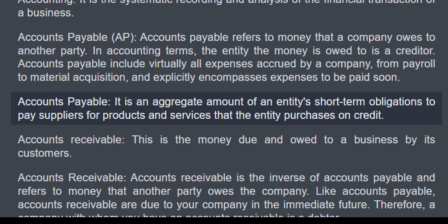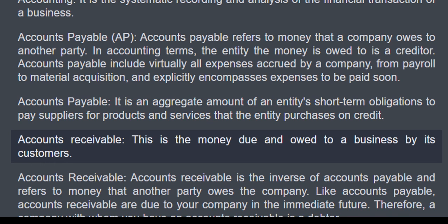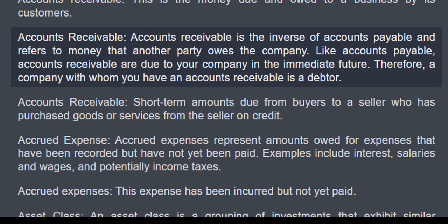Accounts payable. It is an aggregate amount of an entity's short-term obligations to pay suppliers for products and services that the entity purchases on credit. Accounts receivable. This is the money due and owed to a business by its customers. Accounts receivable is the inverse of accounts payable and refers to money that another party owes the company.